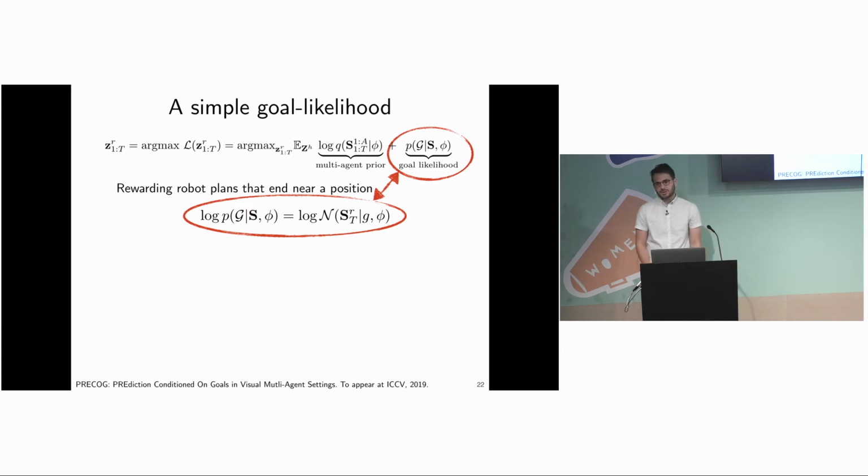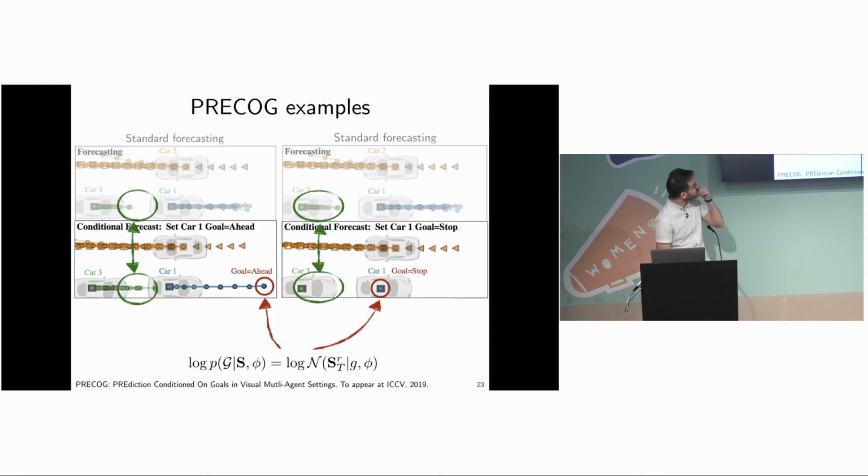For instance, we could just put a normal distribution about a specific point. And then it's going to penalize our latent plans if they don't normally land us near that point, near the mu of the normal distribution. Okay, so now if we go back to our original example, all we did here was put this normal distribution about our intentions, and then we ran the planning procedure, we got the latent z's for the robot, and then sampled what the other agents would do, and we see that they react to our intentions differently.